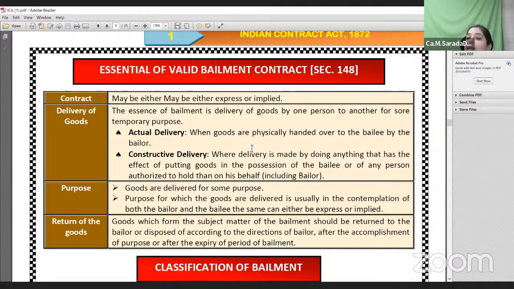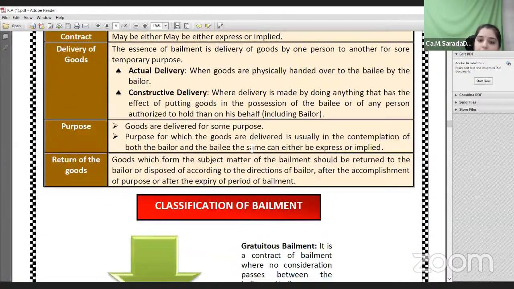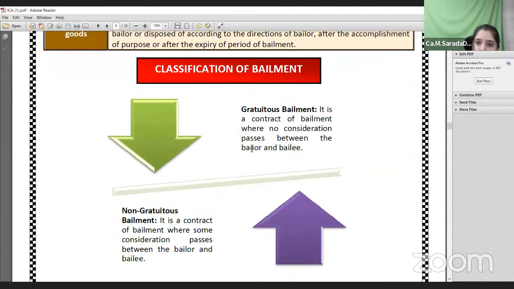That is called a particular lien. The tailor has a particular lien on the goods. Once I pay the charges to him, he gives back my dress. So this is about the essential elements of a valid bailment. I have already told you about gratuitous and non-gratuitous bailment. If in a contract of bailment there is no consideration between bailer and bailee, it is gratuitous bailment.